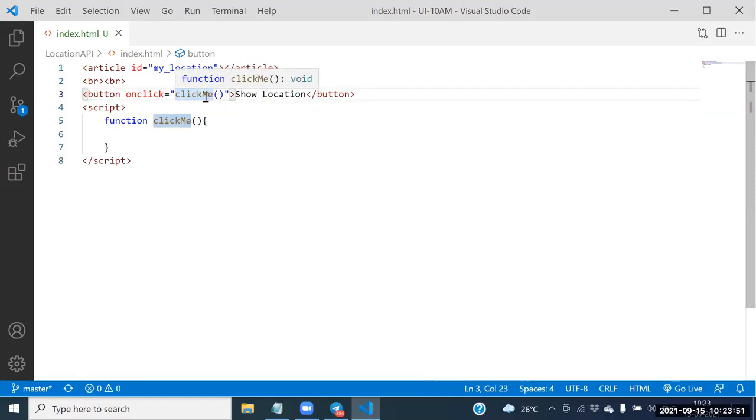Whenever you click that button, automatically one function will be executed. Which function executed? Click me function will be executed here.